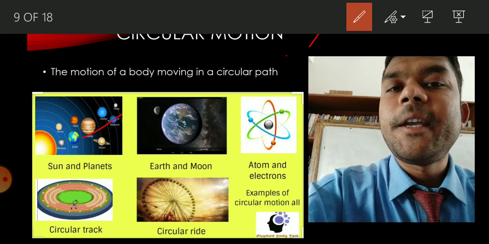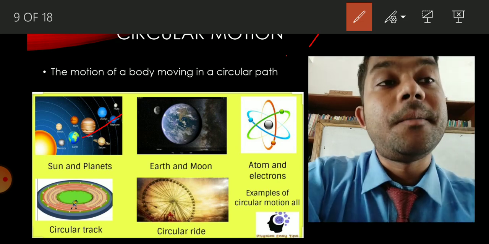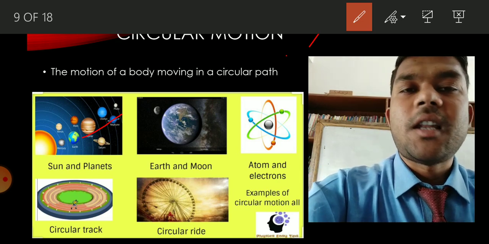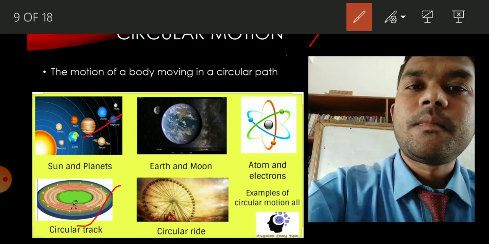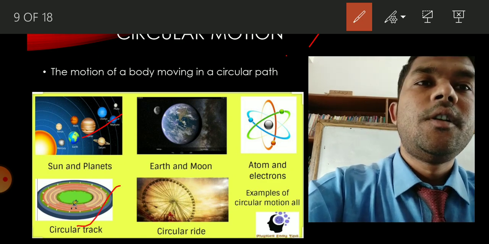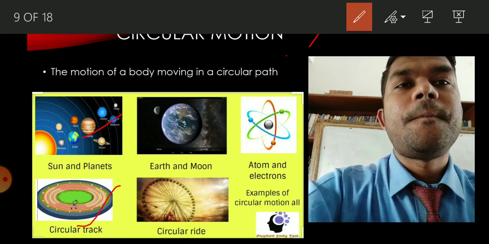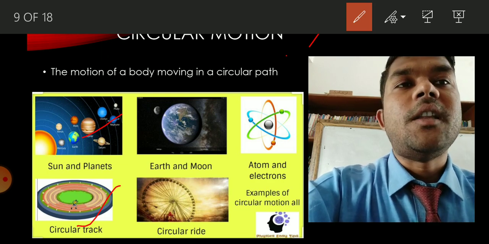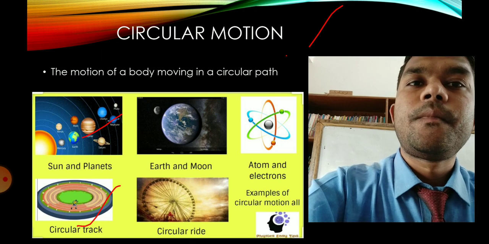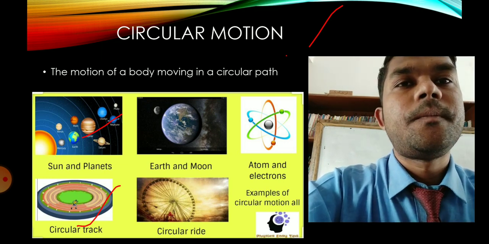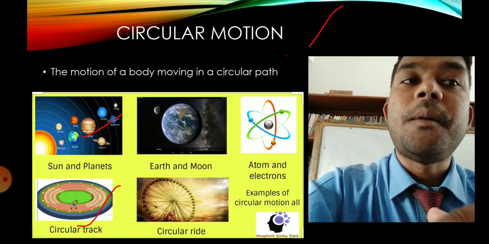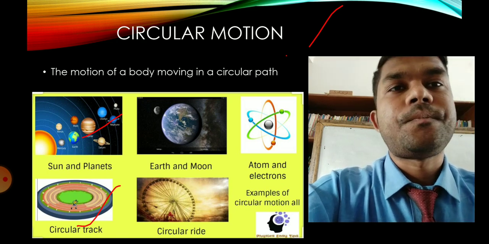When we are running during the games, the annual sports, in the athletics, in the circular track, going round and round. So these are some examples of circular motion. That means the motion of a body moving in a circular path is circular motion.